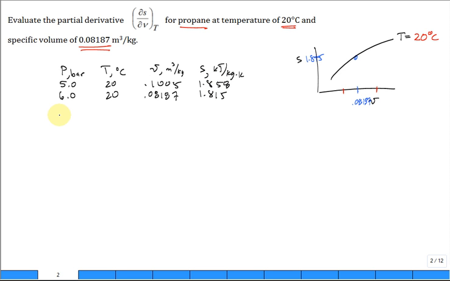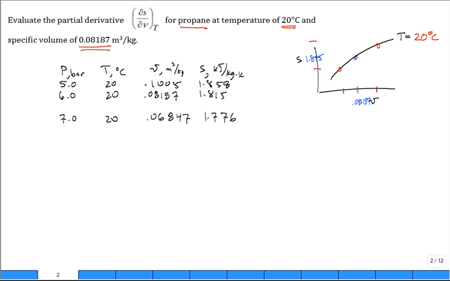Likewise, maybe we go to the pressure block above, 7.0, 20 degrees C, 0.06847 for the propane, and 1.776. So you just picked off 2 values like that.